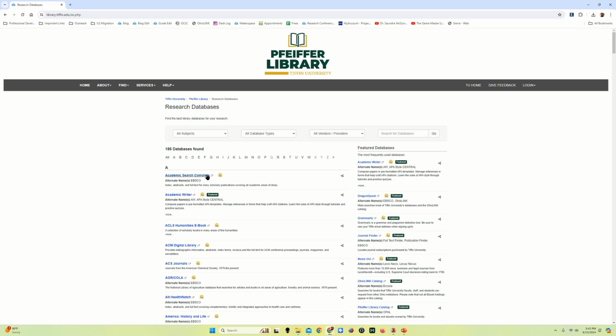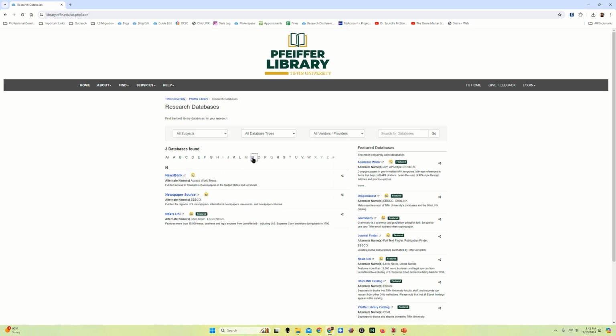And then we'll navigate to the News and Newspapers category. While I'm looking at these databases, it's a good time to point out the ones that do play well with Dragon Quest, that you don't need to do anything extra for, and the ones that don't. Resources that have an alternate name listing of EBSCO, like Newspaper Source here, those are fine. Those play well with Dragon Quest. You don't need to do anything extra to access those resources unless you specifically want to look only in Newspaper Source. Then you want to access it directly.